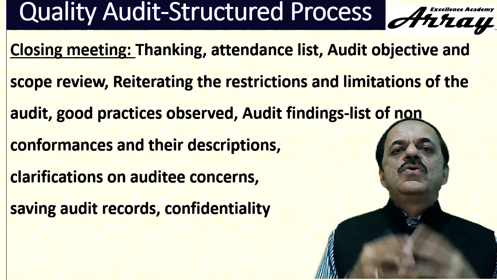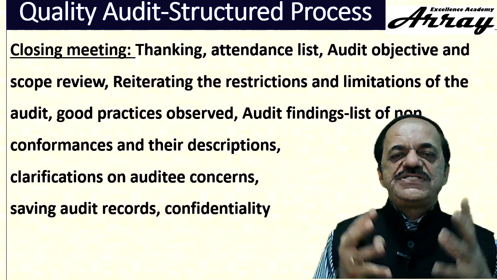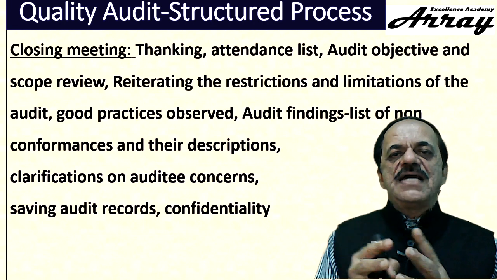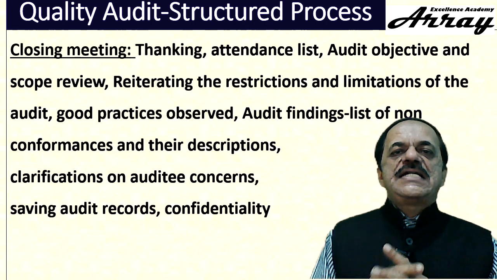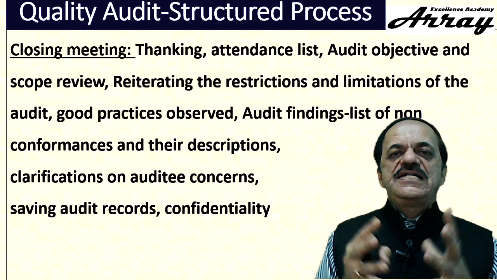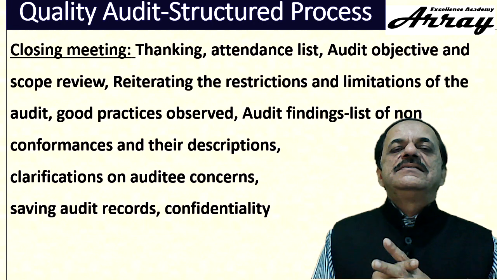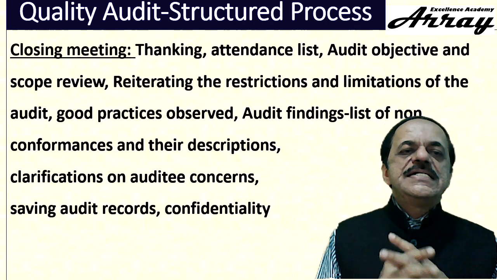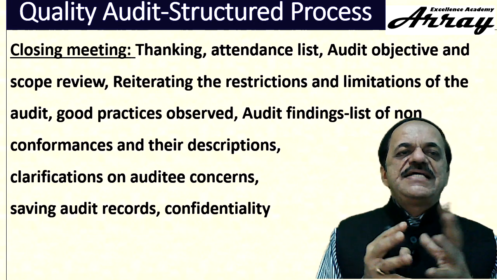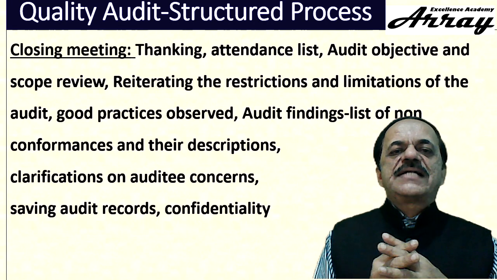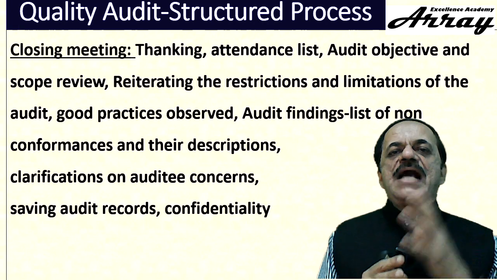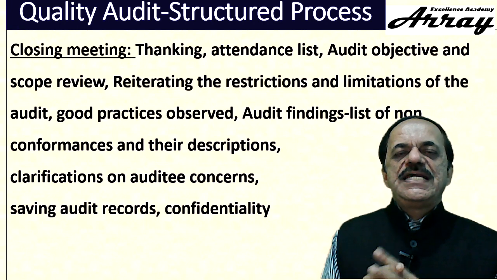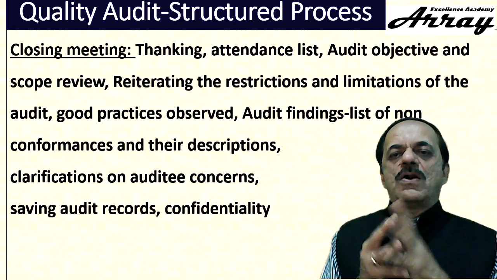It is the lookout of the auditee organization to see whether similar non-conformances are there in other areas which the auditors might not have visited, and how to rectify them and see that the requirements of the standard are followed in all the departments. As I mentioned, the auditors start with good practices observed, then they will come with a statement. However, these are the audit findings, areas for improvement and non-conformances.